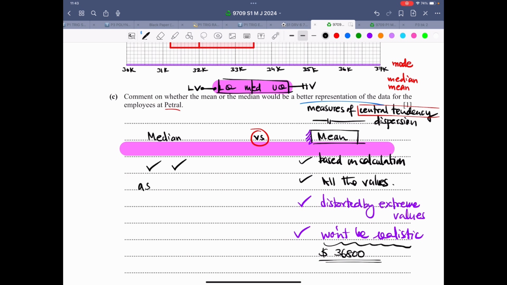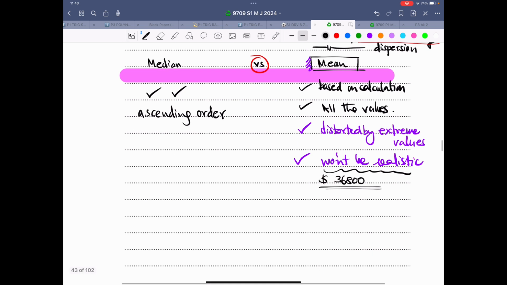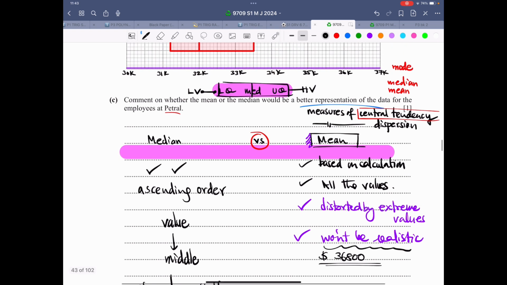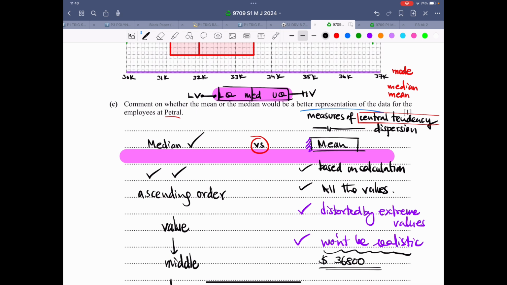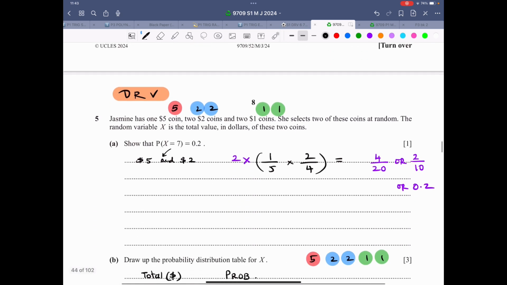When data is arranged in a particular order, preferably an ascending order, the value in the middle, that is the median. And what does median tell us? Median tells us that half of the data is below this value, half of the data is above this value. Therefore, median is a better measure of central tendency.